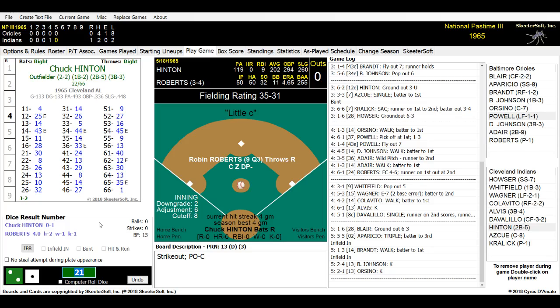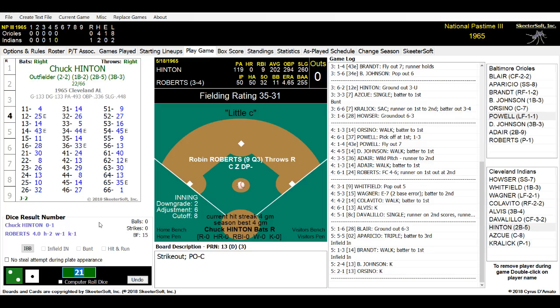He was left at the plate when Alvis got picked off. Or Davalillo got picked off. I take that back. Davalillo got picked off. That is my fault. Vic Davalillo was a runner. I thought it was Max Alvis. I apologize. And Joe Askews and the pitcher, Jack Kralik.